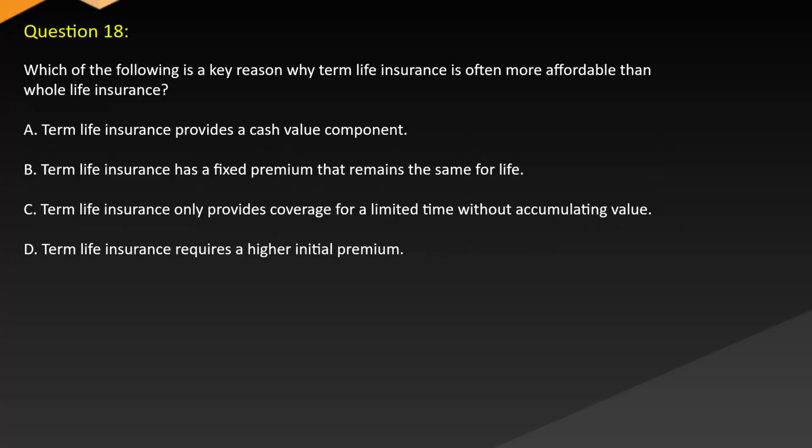Question 18. Which of the following is a key reason why term life insurance is often more affordable than whole life insurance? A. Term life insurance provides a cash value component. B. Term life insurance has a fixed premium that remains the same for life. C. Term life insurance only provides coverage for a limited time without accumulating value. D. Term life insurance requires a higher initial premium.